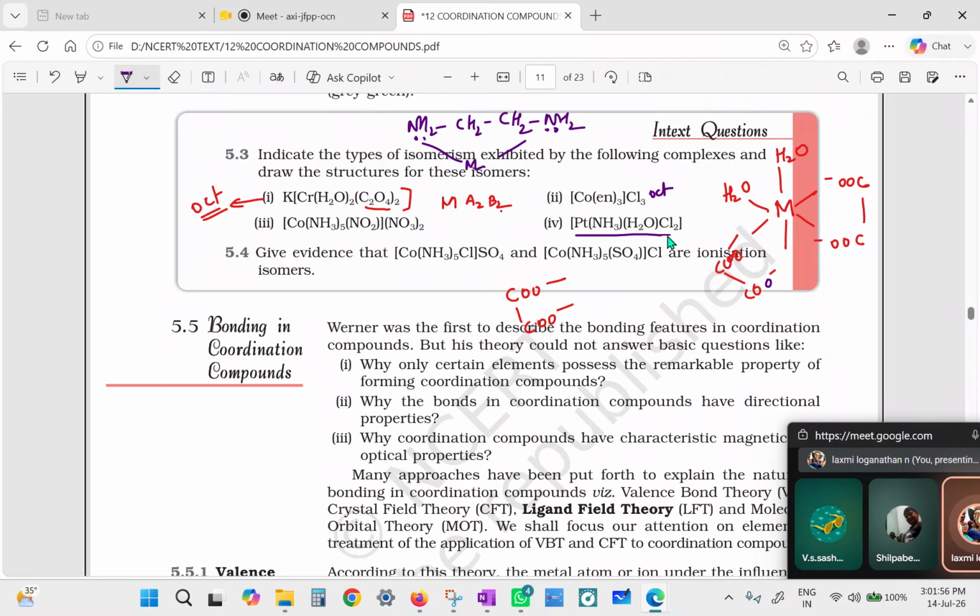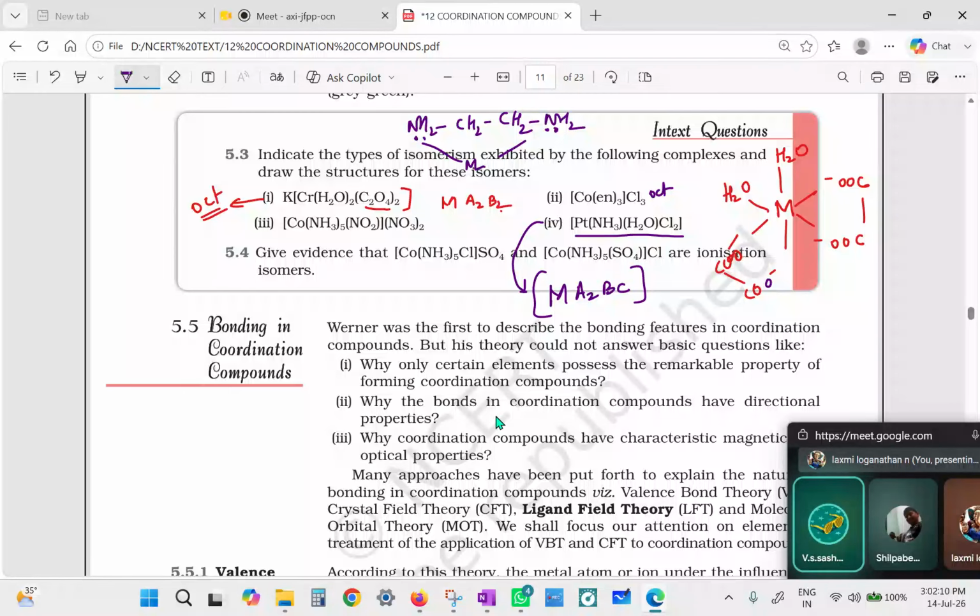Okay. Now think about this. Can we say that this is MA2BC type? MA2BC type. Okay, yes, because 2 of them are the same, and the other 2 are different. Here ammonia goes 2 times, and this is water. Are we clear? Okay.